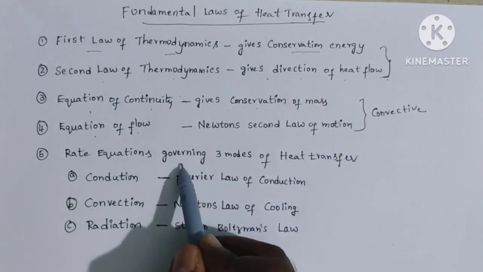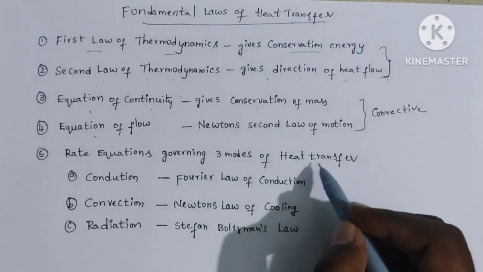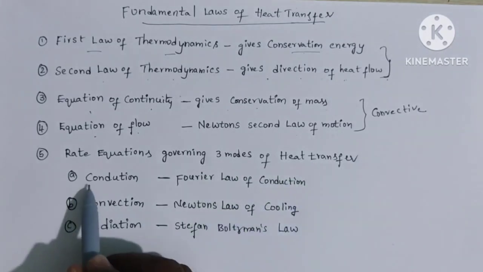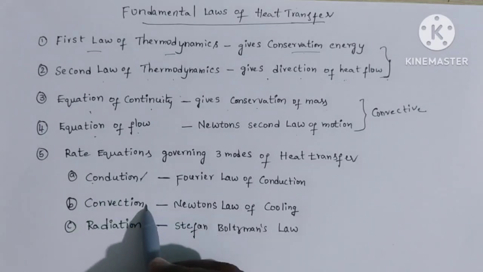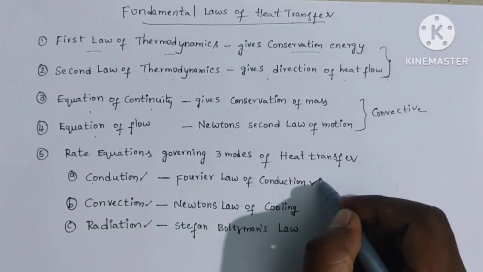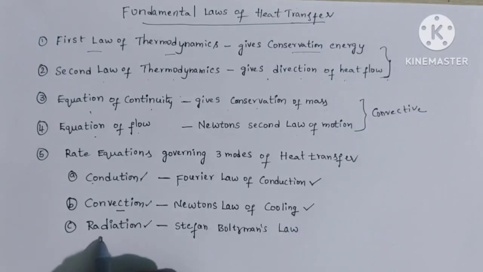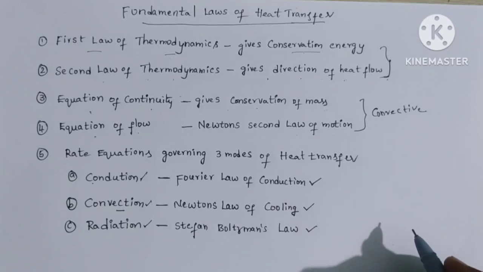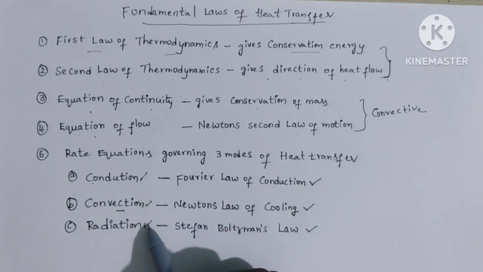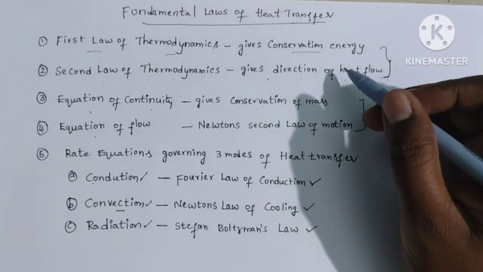Next, rate equations governing. These are the governing equations for heat transfer. Those are the three modes of heat transfer: conduction, convection and radiation. Conduction mode of heat transfer is governed by Fourier law of heat conduction. Convective heat transfer is governed by Newton's law of cooling. Radiation heat transfer is governed by Stefan-Boltzmann law. These three modes of heat transfer we can discuss in next class. These are the fundamental laws of heat transfer.